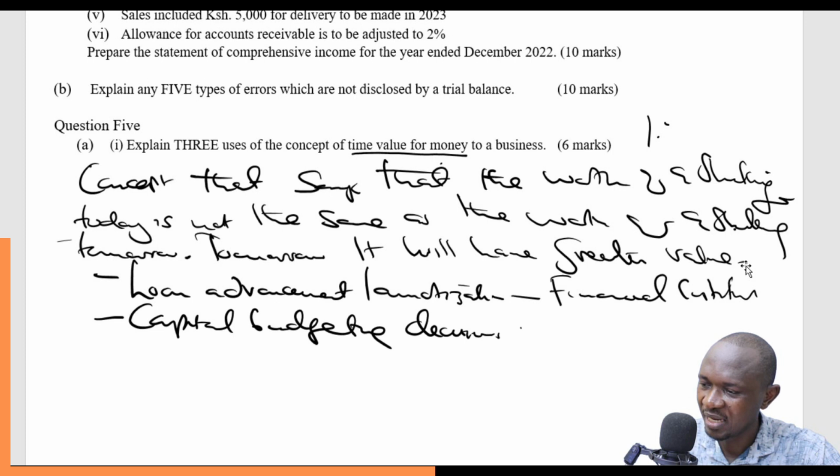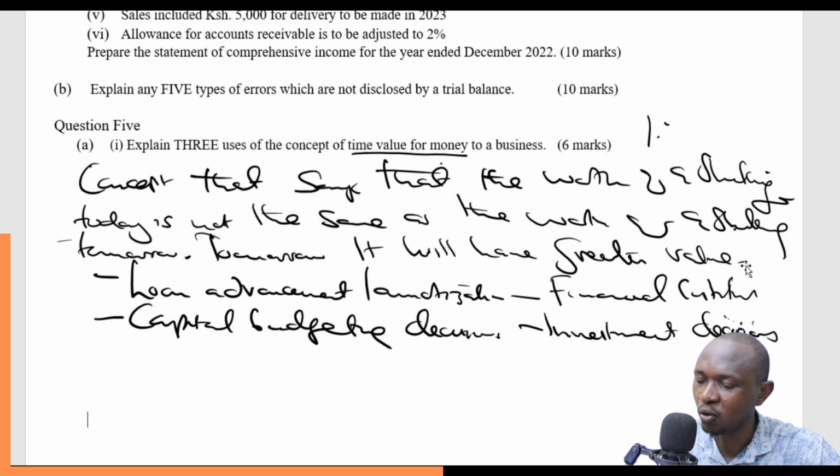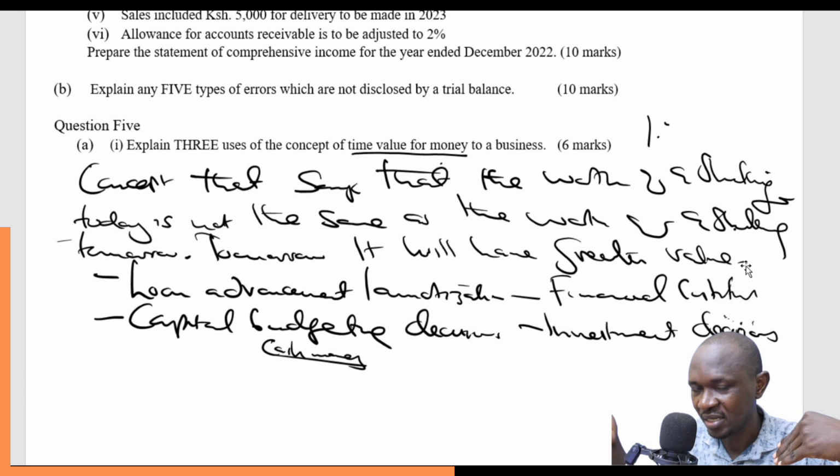This is basically the investment decisions. When you are making investment decisions on whether to put your money in a certain project or not, remember, when you put your money in that project, it will be cash money, in the expectation that you will get some money later. Now, whatever it is that you get later should have considered this time value of money, that the value of a shilling today is not the value of a shilling tomorrow.